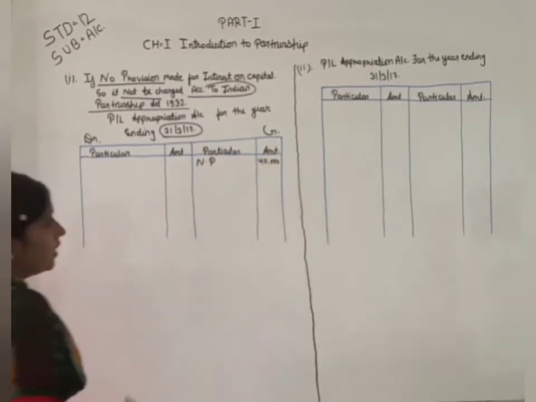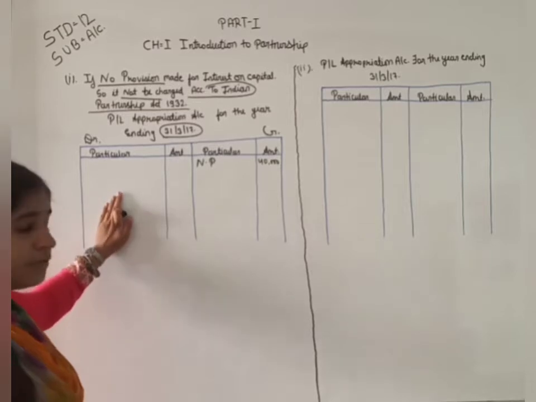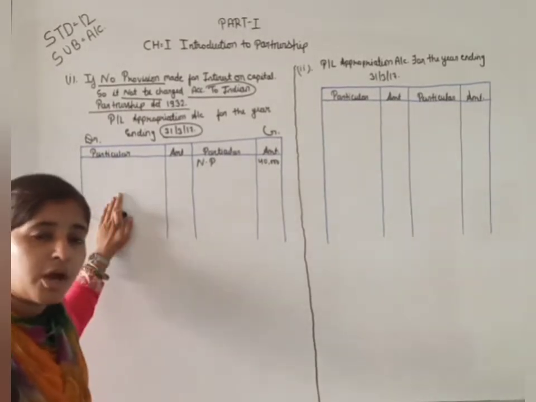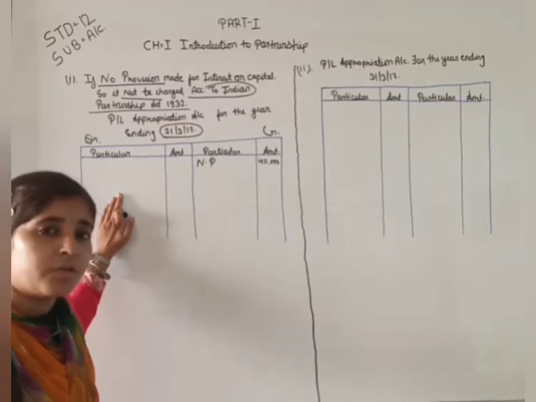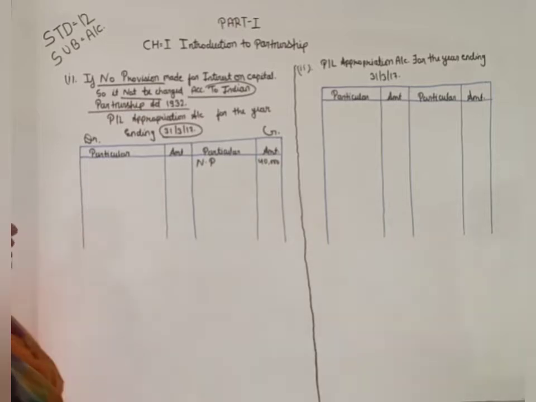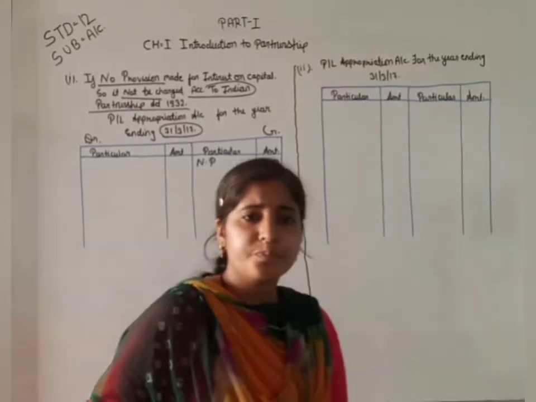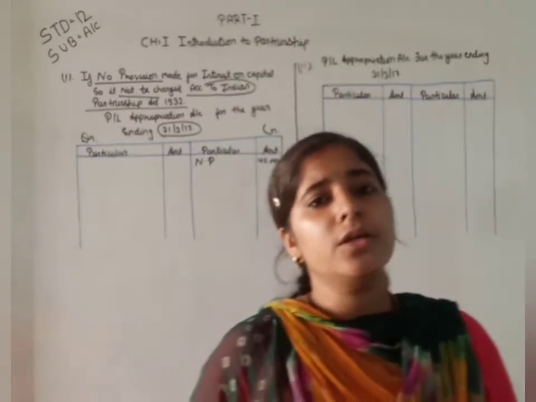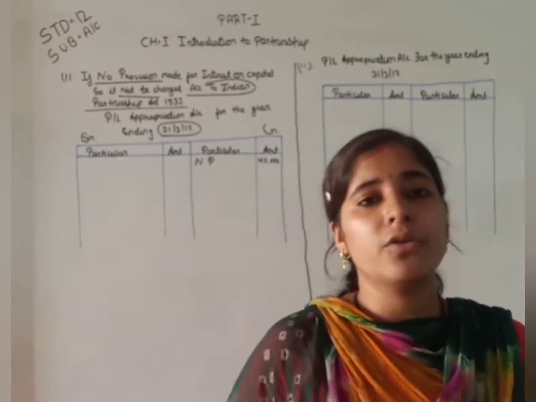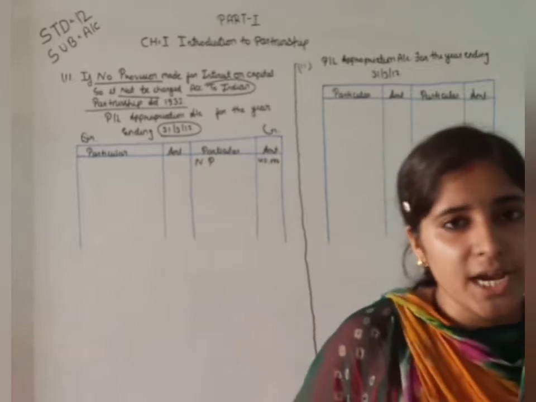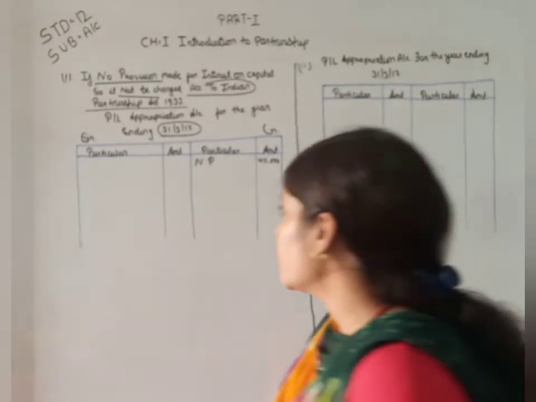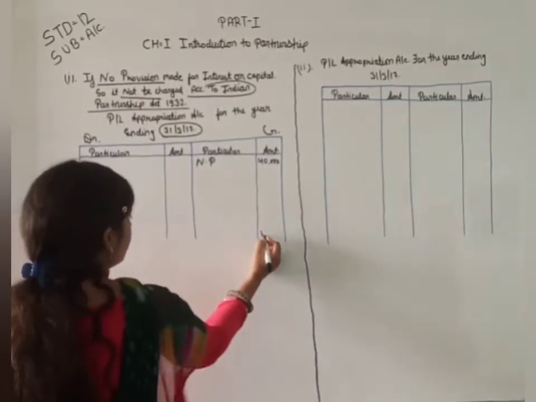Interest on capital is written on the debit side of the profit and loss appropriation account because it is an expense of the business and income for the partner. But here the partnership deed has no provision deciding the interest on capital charge, so we do not give interest on capital to partners.